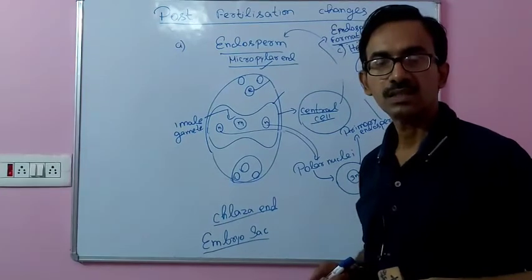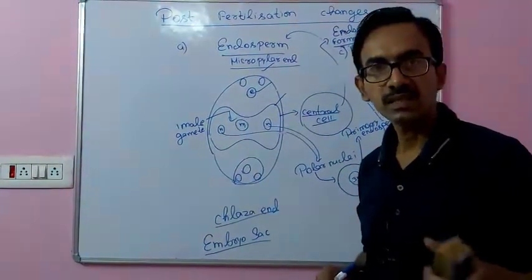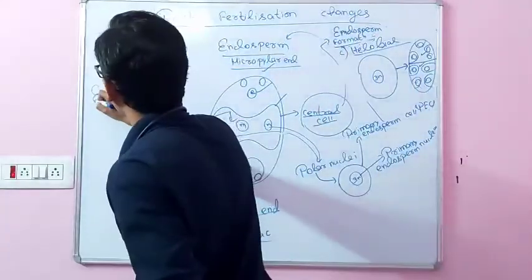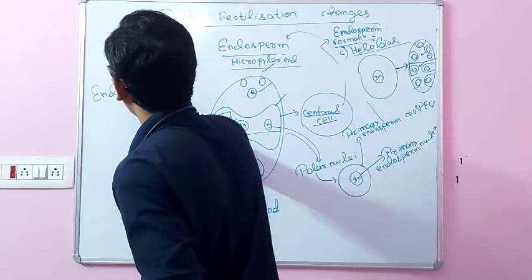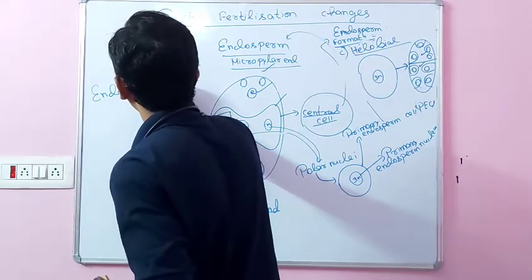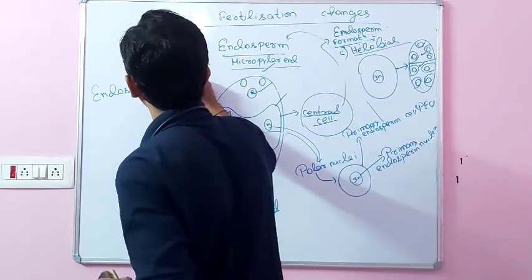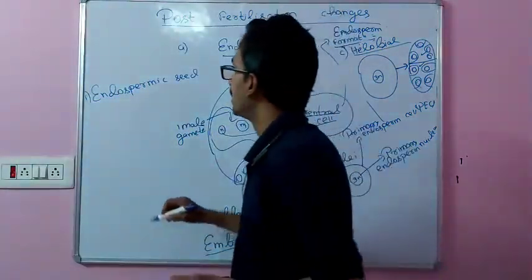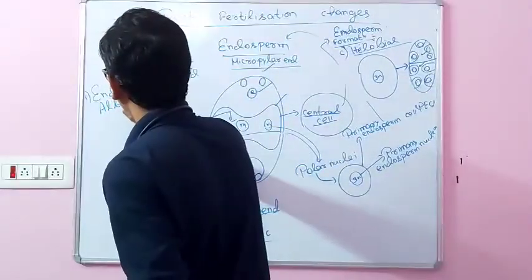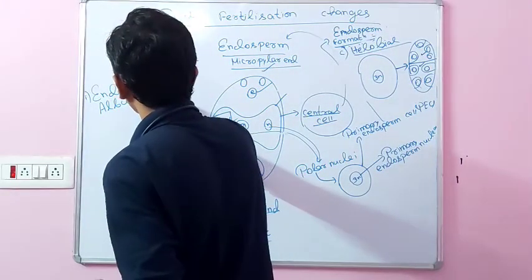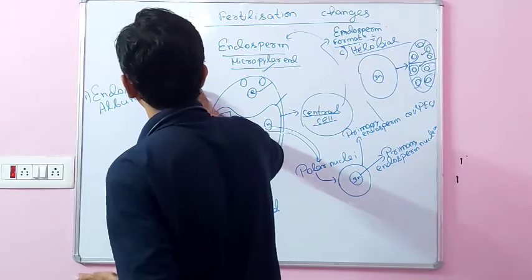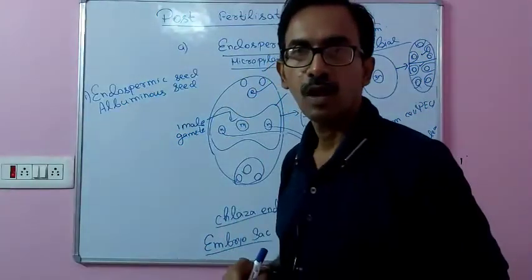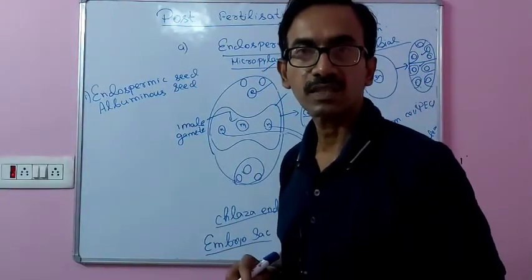In the seed, if the endosperm may persist, that kind of seed is called endospermic seed, or albuminous seed, as found in most monocots and in some dicot seeds such as castor.